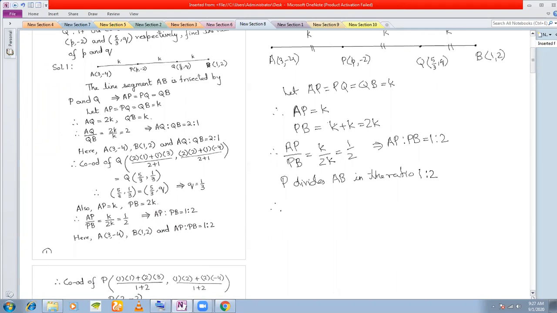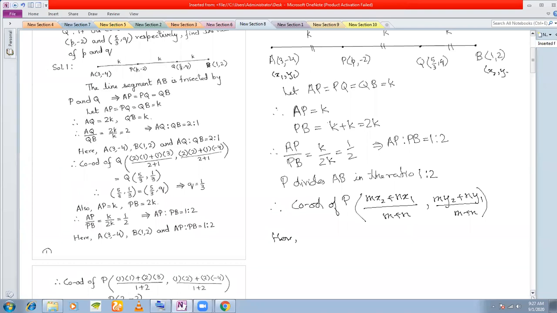Therefore, coordinates of P. What are the coordinates of P? mx2 plus nx1 by m plus n, my2 plus ny1 by m plus n. Now what are x1 and y1 here? So this one is my x1, y1, and this one is my x2, y2.